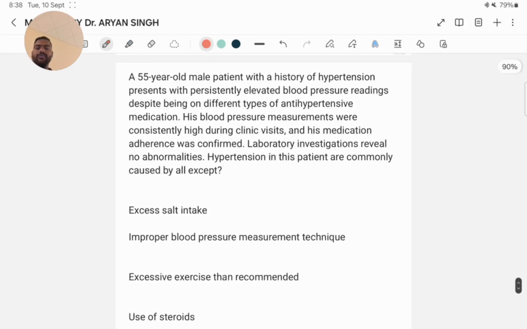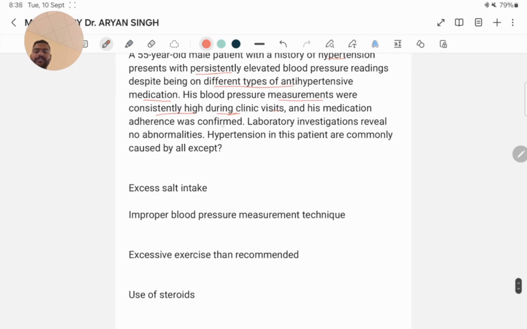A 55-year-old male patient with a history of hypertension presents with persistently elevated blood pressure readings despite being on different types of antihypertensive medication. His blood pressure measurements were consistently high during clinic visits and his medication adherence was confirmed. Laboratory investigations reveal no abnormality. Hypertension in this patient is commonly caused by all except. Here the answer is excessive exercise.